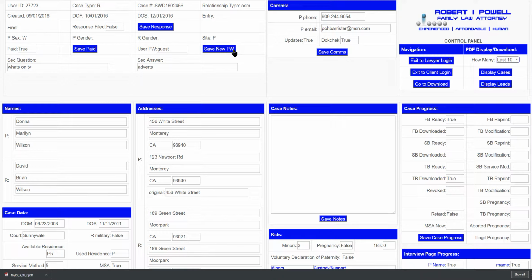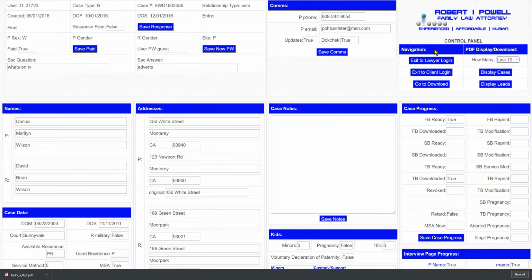If you need to change your client's password, right there, save the new password. This is the communications area here, petitioner's phone number, email. You don't need to worry about updates. That's set to true, and you don't need at the pro level of service to worry about the doc check either. That's hardwired in as true all the time.